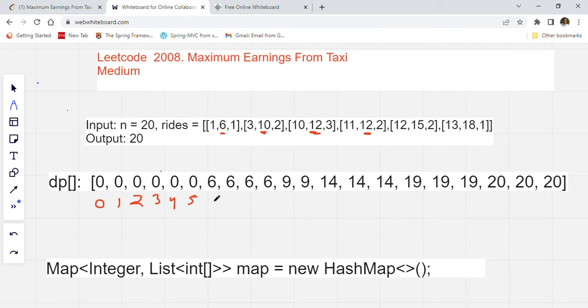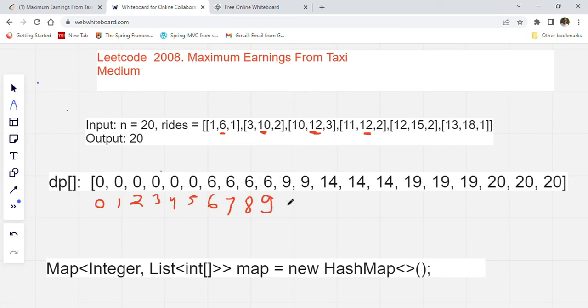So we have already reached here. We are at 6. When we are at 7, how much is our maximum profit? Same as 6, right? Because we are not dropping anyone at 7, same at 8, same at 9. We are not dropping anyone, so the same profit will get carried over. So this is the maximum profit that we can earn until we reach point 9.